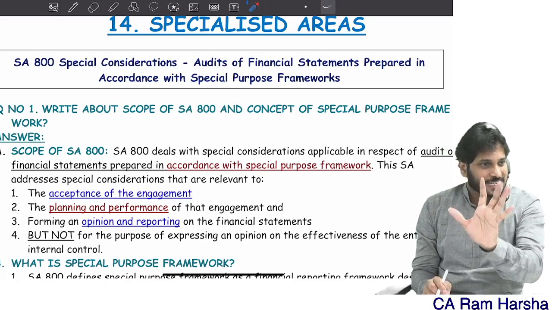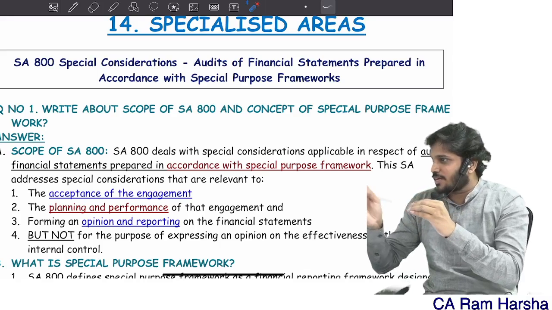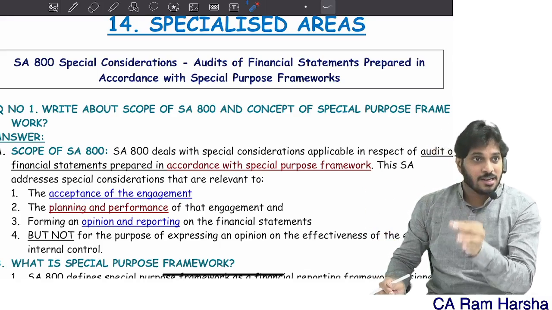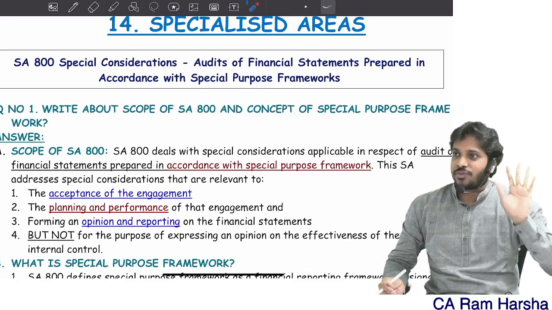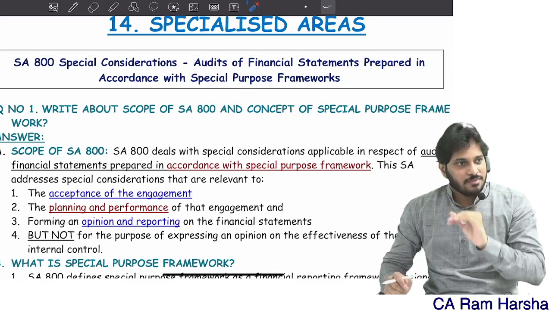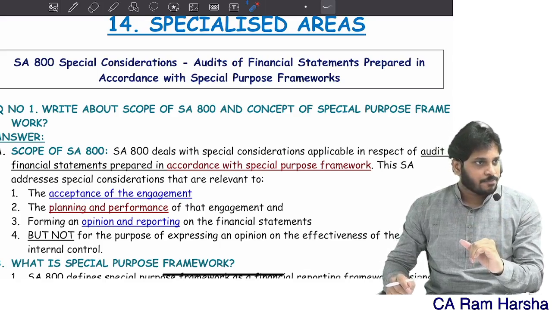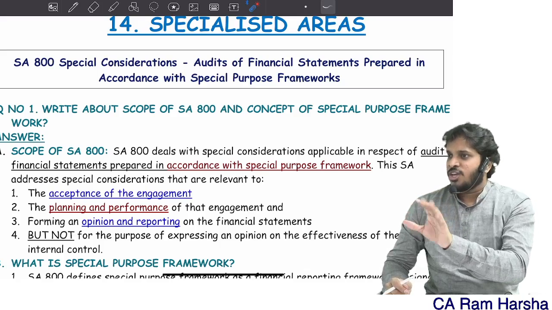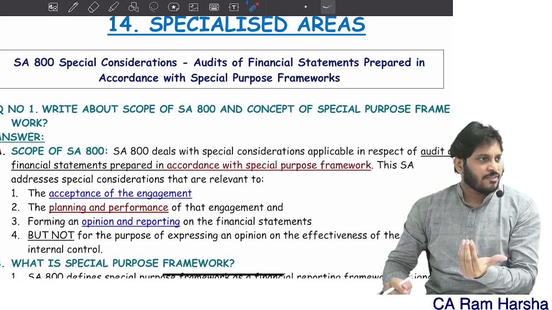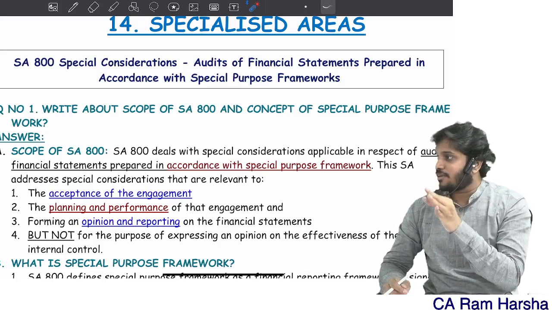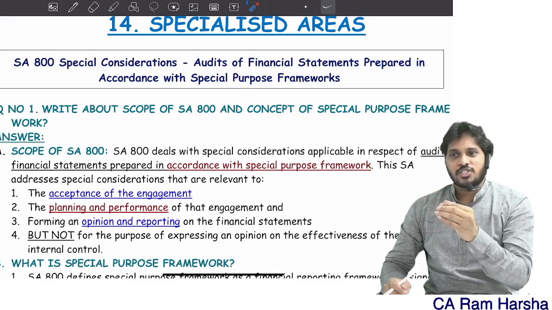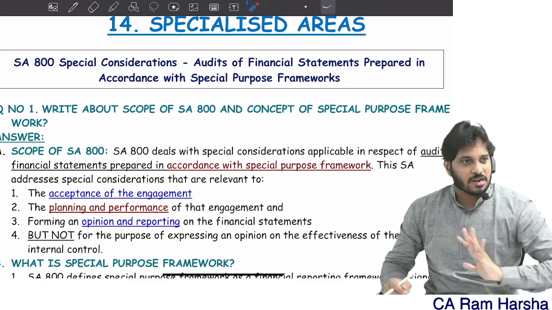What are the special considerations? Special purpose framework means, now you understood, right? That is why I say a special purpose framework is the best example of a compliance framework. What does it actually say? Some rules will be there, and you strictly have to follow the rules for preparing the financials. The compliance framework is a financial reporting framework where financial statements are prepared as per the requirements of the framework.